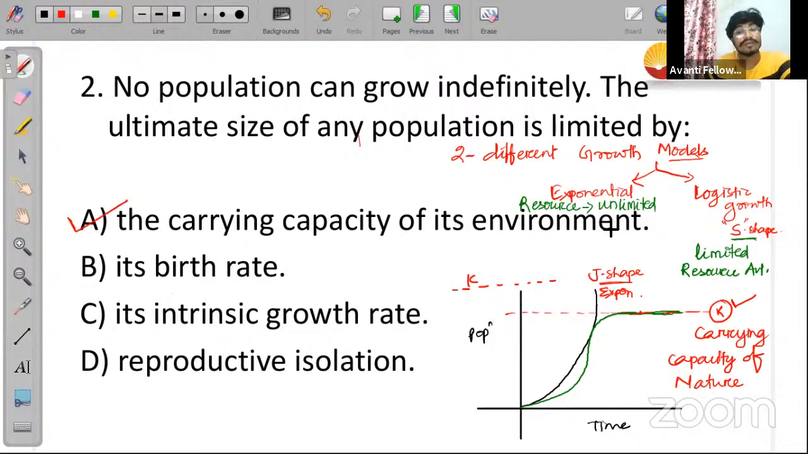The carrying capacity of its environment is going to decide at which the population size is going to stop, from where it is not going to grow anymore. It is not the birth rate, it is not the intrinsic growth rate, which is represented in R letter. R is equal to B minus D. Okay. Last one is reproductive isolation. That is also not important. Okay. So इसको भी ऐसे ignore कर सकते. Option A would be the correct answer. Right? I hope this is clear to all of you. Let's move to the next question now.